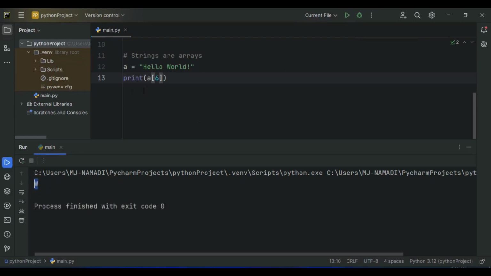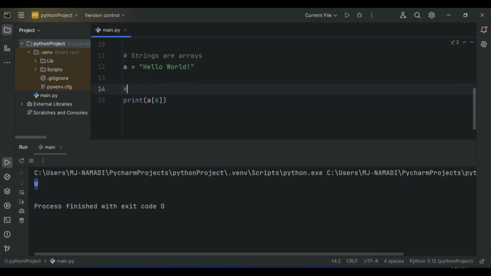So friend, this is exactly what I mean by strings are arrays. I believe you have now seen for yourself that of course strings are arrays because they have index and you can access individual elements inside of a sequence of characters inside a string. And if we want to know the total length of a string, the total number of characters within a string, we can go ahead and use the length function to get the total number of characters a string is having. So let's go ahead and do that using the length function.